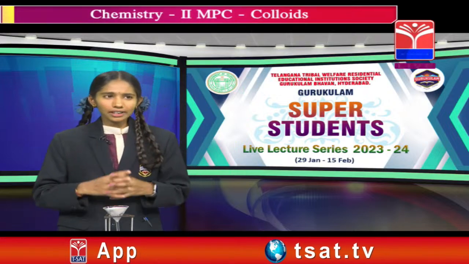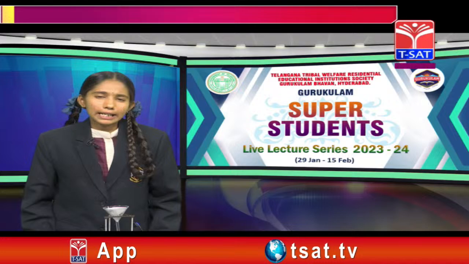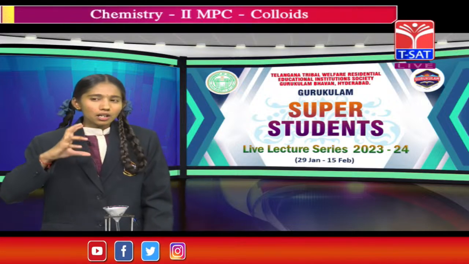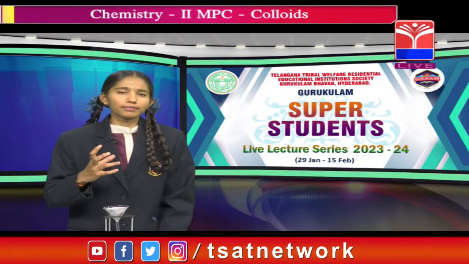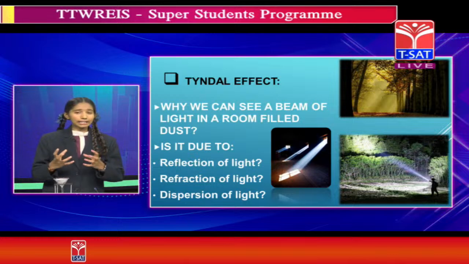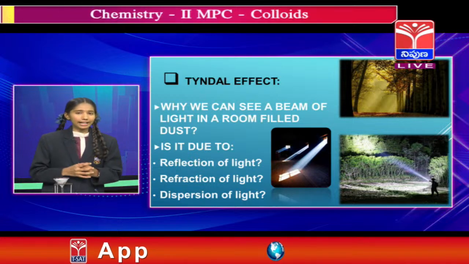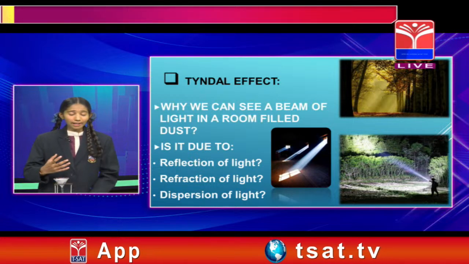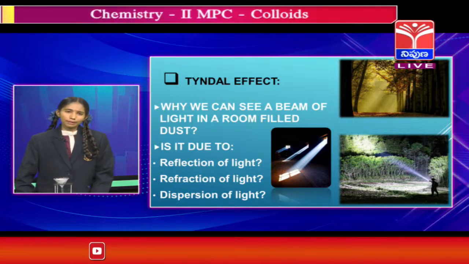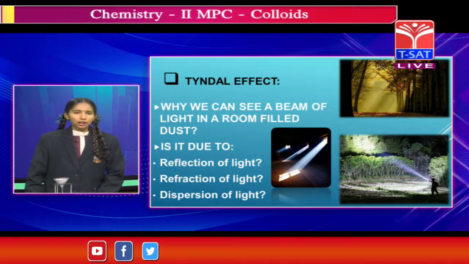The Tyndall effect was first observed by Faraday. He studied the effect and later it was termed the Tyndall effect. So what is meant by the Tyndall effect?